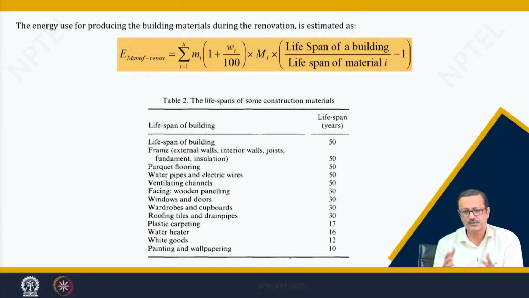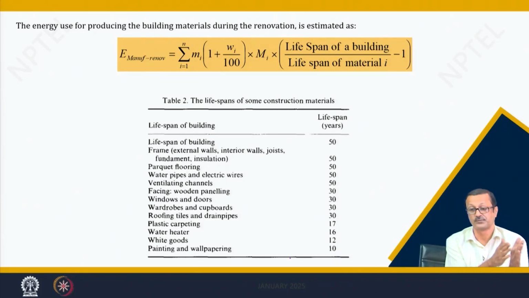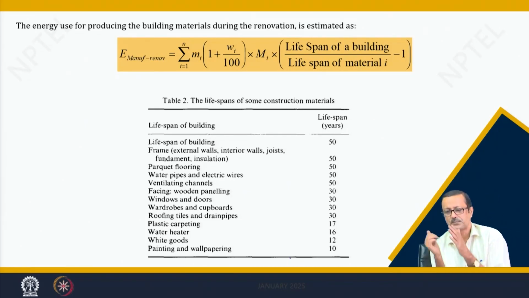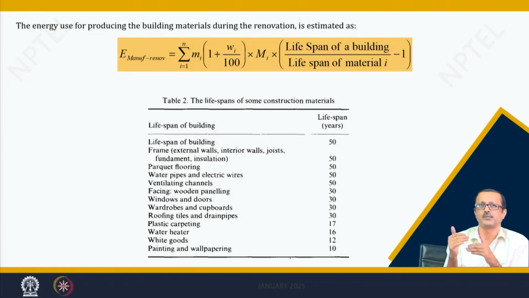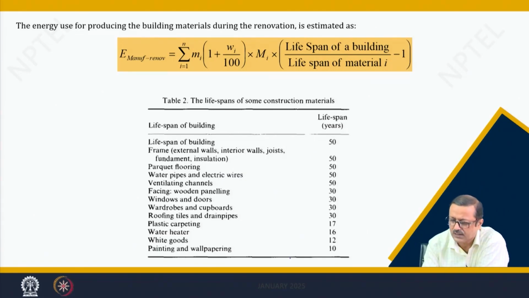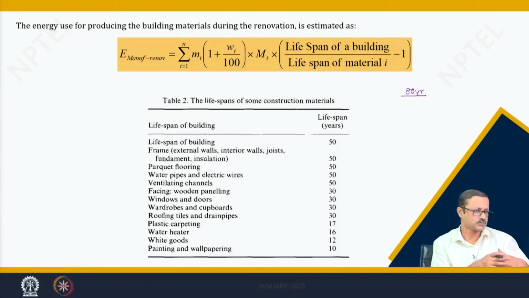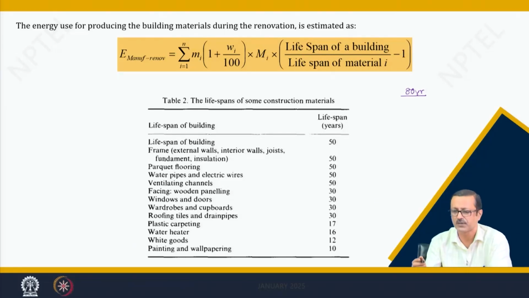In that particular paper this formula is also given. You see the first part of the formula remains the same as the initial embodied energy formula, the material energy, but it is multiplied by the life of the building divided by the lifespan of the material, minus 1. Suppose the life of the building is 80 years, and the life of that particular material, maybe a concrete, a door, or some flooring, is maybe 10 years.